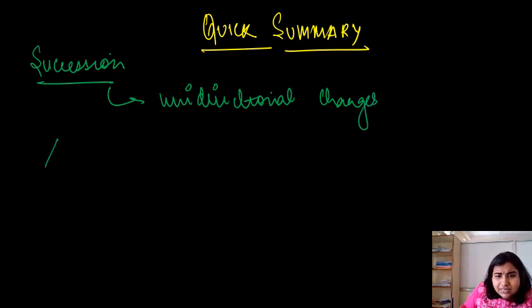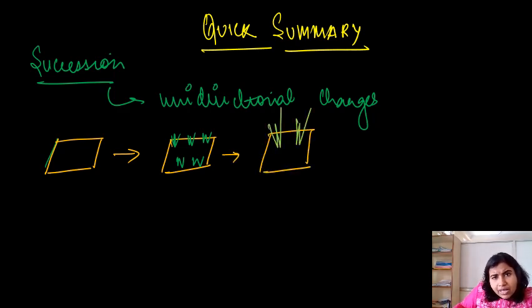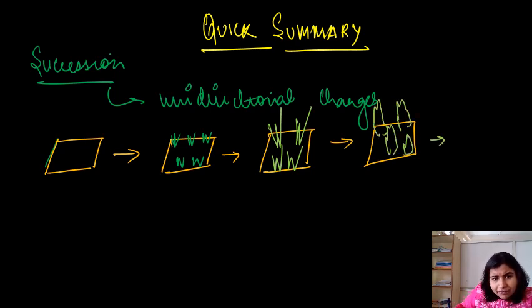This is a naked area, right? This naked area is overcome by some small grasses. This again gets modified to shrubs and herbs, then to another type of shrubs, and finally there is a development of trees here.